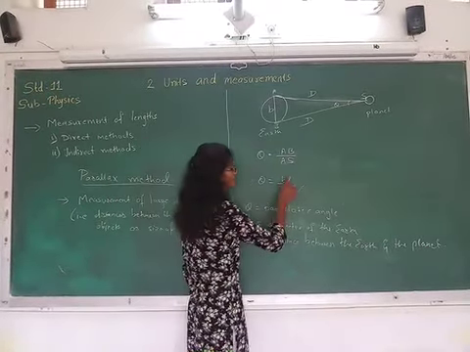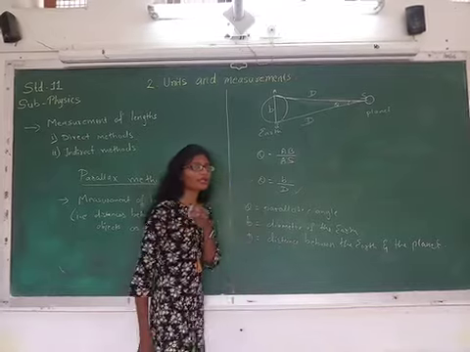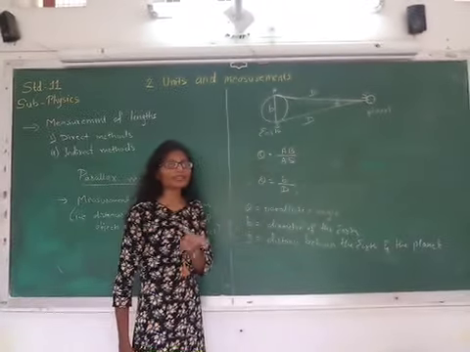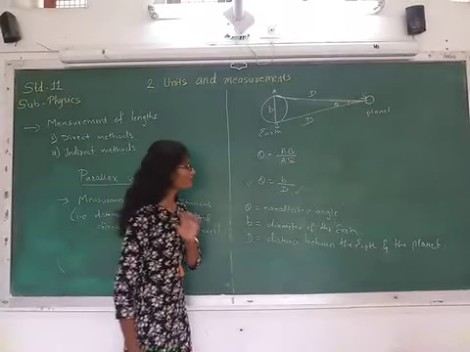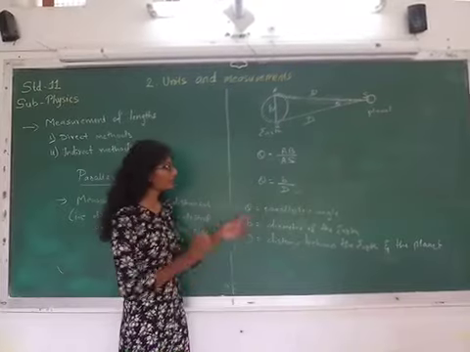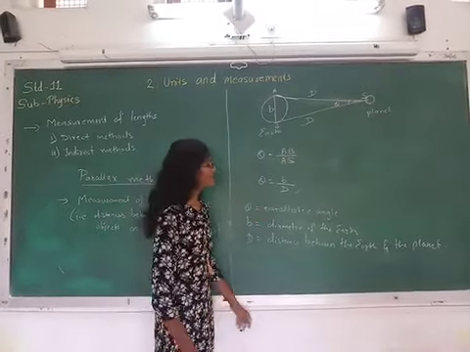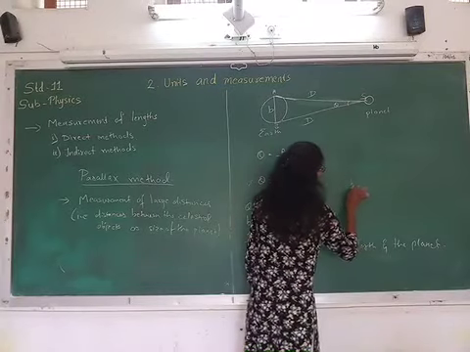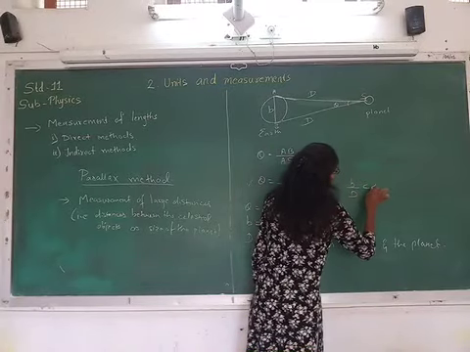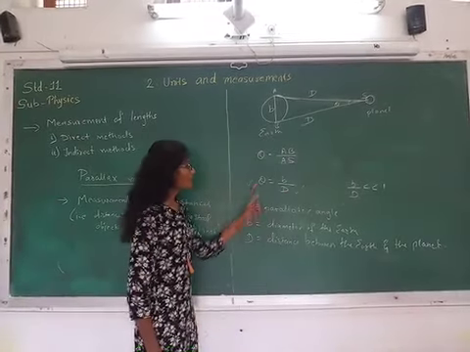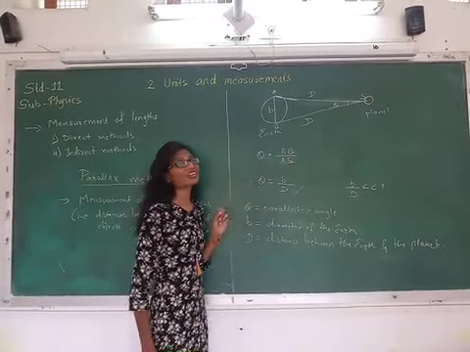If we know this b and d, that is, if we know the diameter of the earth and the distance between the earth and the other planet or the star or any celestial object, then we can get the parallactic angle, theta. One thing that is important is the b upon d ratio. This b upon d ratio is very small. Why is it very small? Because here the angle is very small.